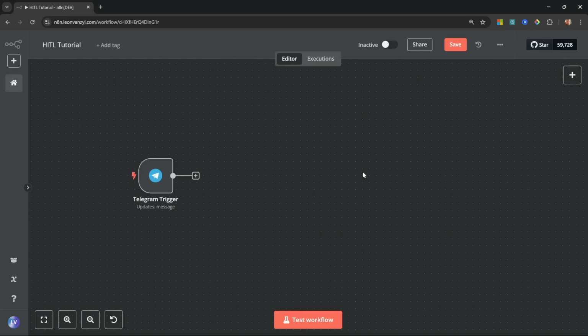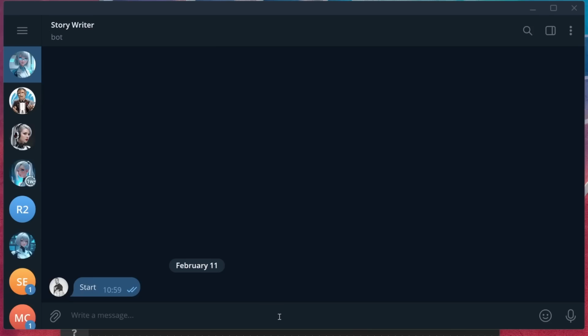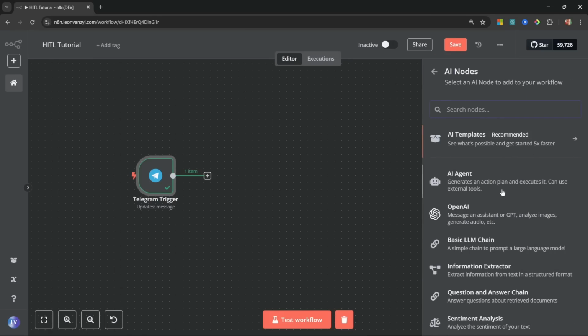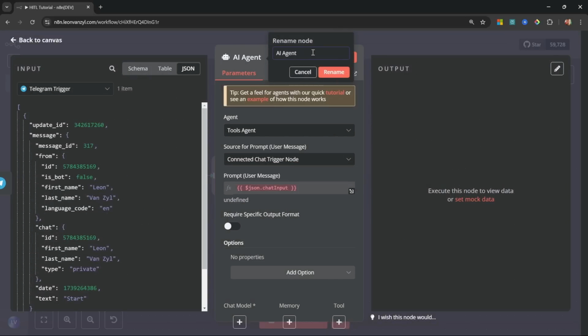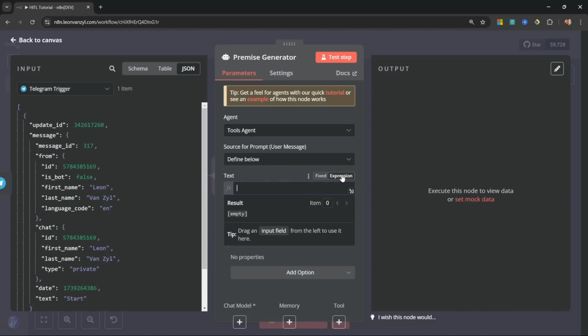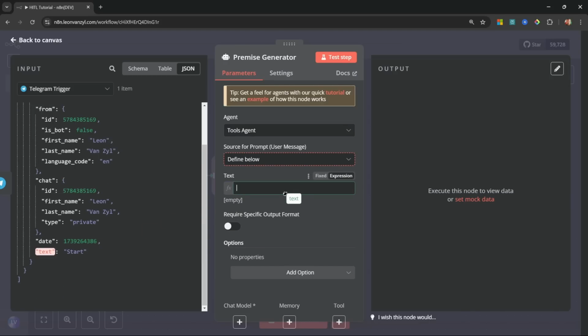Then let's get some data into this workflow by clicking on Test Workflow, and let's send the message from our Telegram chatbot. Great, now we can see the message that we just received. Let's add our first AI agent, and let's rename this agent to Premise Generator. For the source of the prompt, let's select Define Below, and let's add the text from the Telegram trigger.